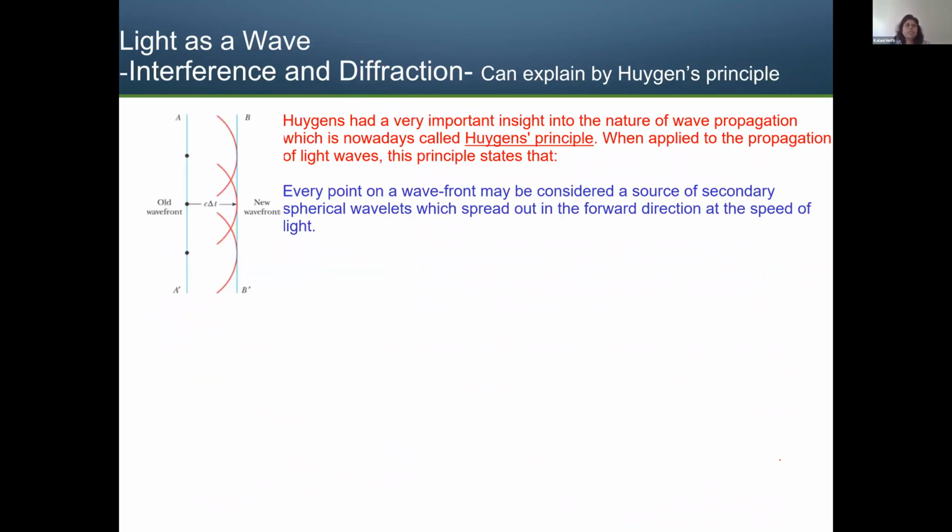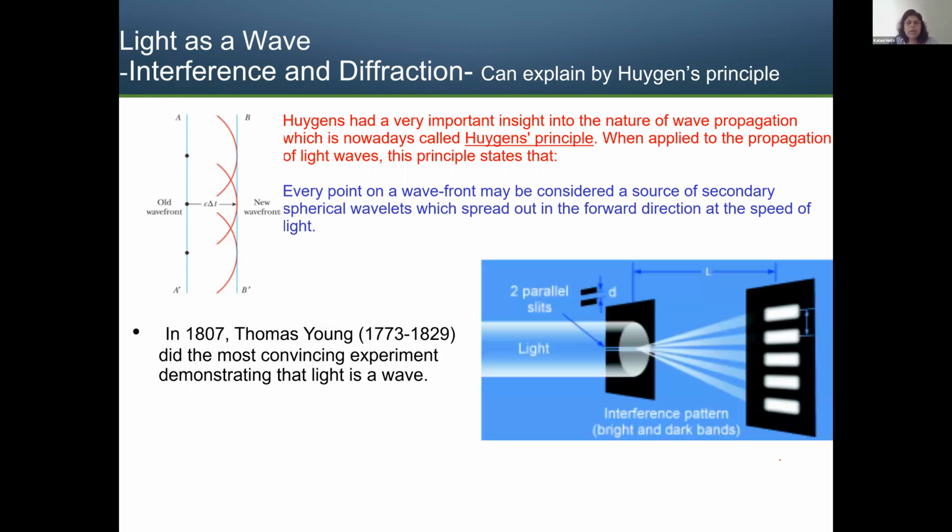Okay, so now let's move into interference and diffraction. As I mentioned earlier, Huygens is the scientist who talked about light traveling, or propagating, as a wave. It will propagate and create next sources, multiple next sources, and keep spreading the light to the next sources like that. So that will travel with the speed of light.